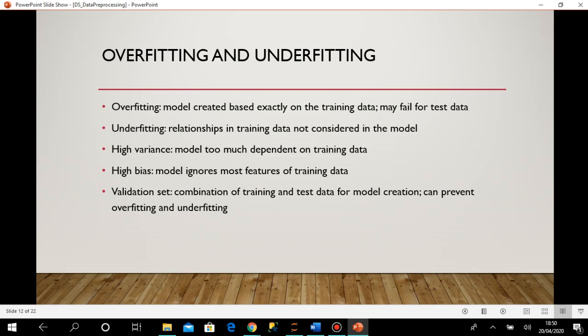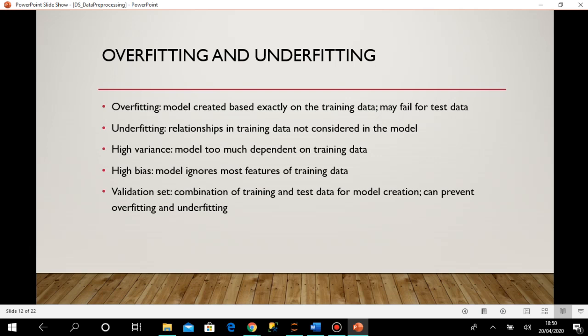One is high variance. High variance means when the model is too much dependent on training data, then it's called high variance. And high bias means when the model ignores most features of the training data. So you understand, the high variance occurs in case of overfitting, and high bias occurs in case of underfitting. Okay, then validation set: combination of training and test data for model creation can prevent overfitting and underfitting.